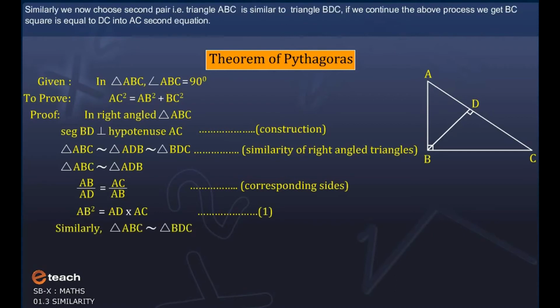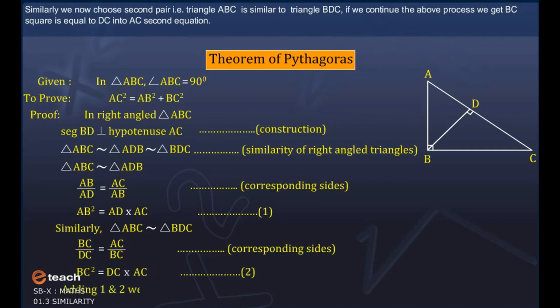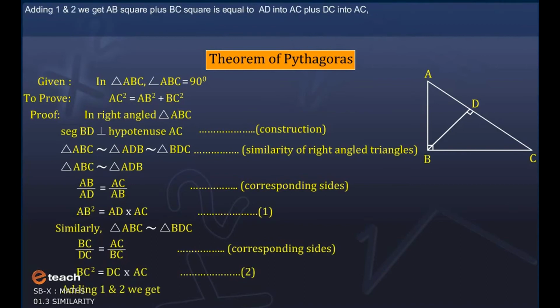Similarly, we now choose the second pair, triangle ABC similar to triangle BDC. Continuing the above process, we get BC square is equal to DC into AC. Second equation. Adding 1 and 2, we get AB square plus BC square is equal to AD into AC plus DC into AC.